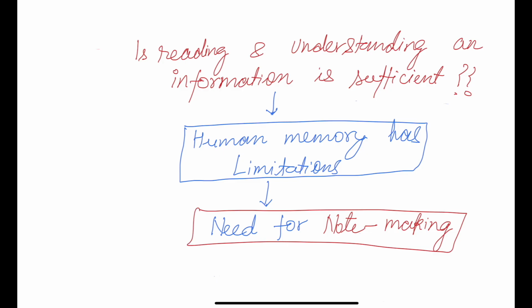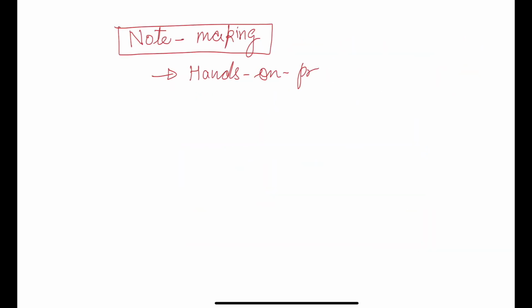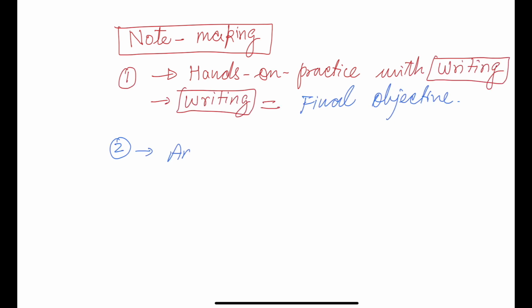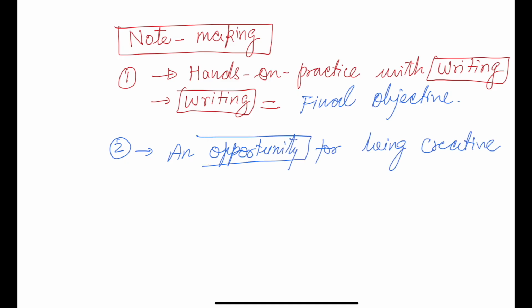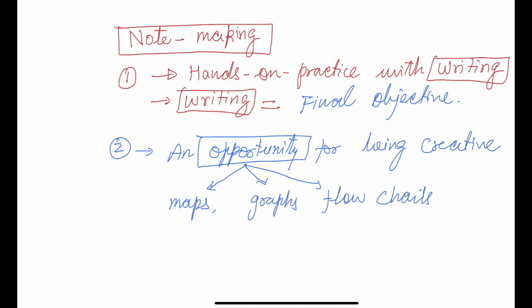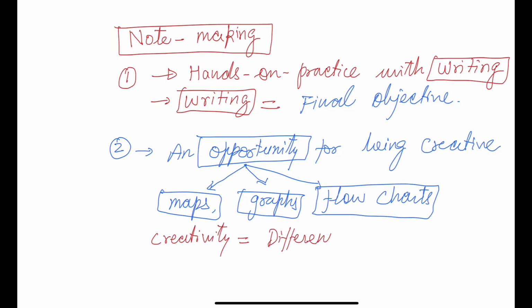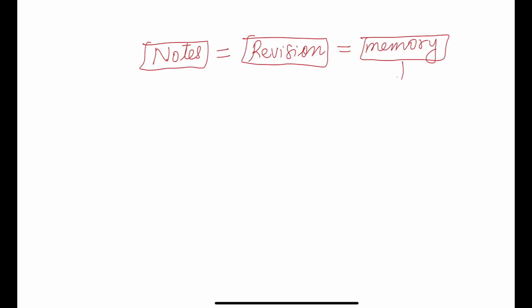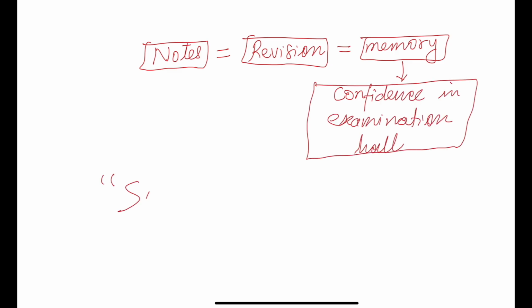Note making is very important in different ways. Number one, it gives you, for the first time, hands-on practice with writing. Writing is an important part of this examination. Why? When you make notes, you write. Next, it is also an opportunity for being creative. It is where you can differentiate your answer. When you read, you can make a visual representation of it in the form of maps, flowcharts, diagrams, or anything else that will certainly help you. When you do all these things, your brain processes information in an effective way. It also correlates with previous year questions and syllabus keywords. So note making itself helps you in understanding and correlating.